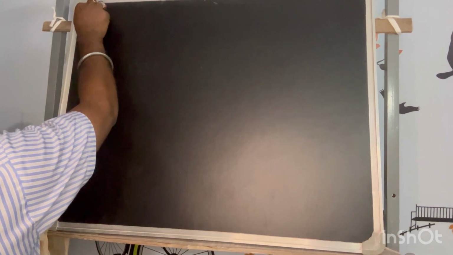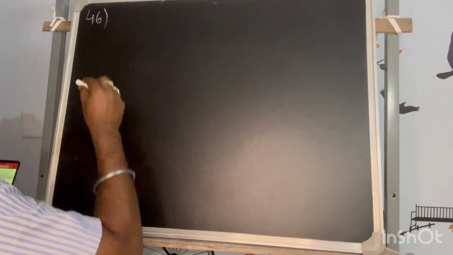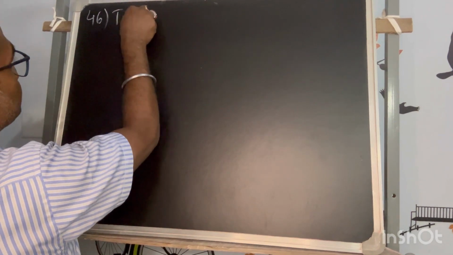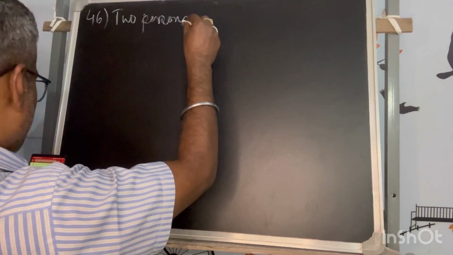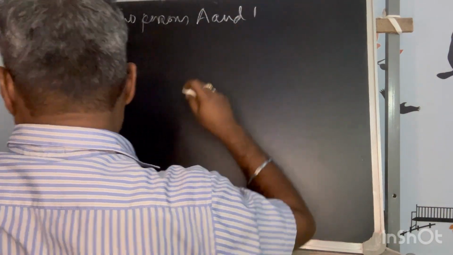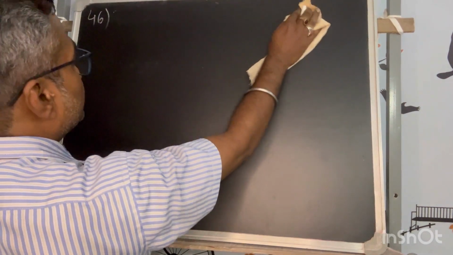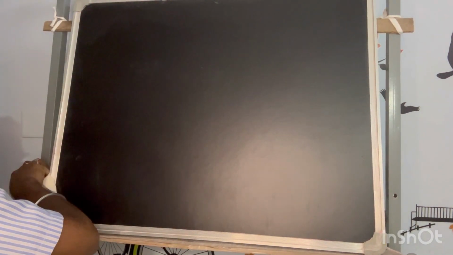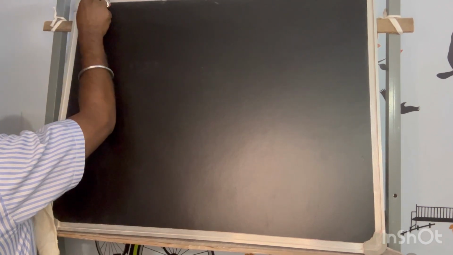So this is problem number 46. It says 2 persons A and B, sorry, this problem is very lengthy, so I have to use a small part of the board for the question.